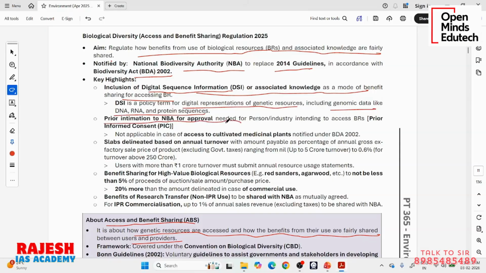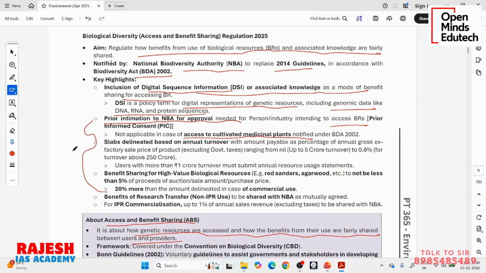Of course, prior intimation is a mandatory condition under the CBD. So prior information or prior approval from the National Biodiversity Authority is a mandatory requirement to access biological resources. And it is not applicable to access to cultivated medicinal plants. See, from here to here it is too factual, okay, too factual. That means these are just rules. These can be modified at any time. These are not important for the exam.